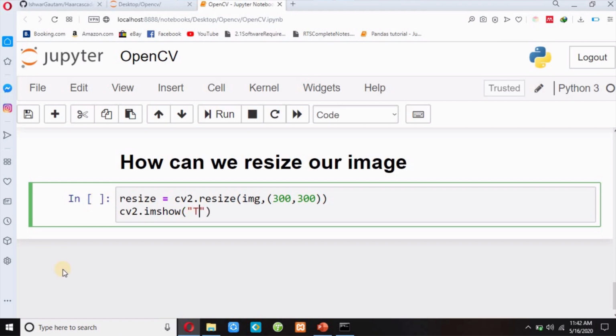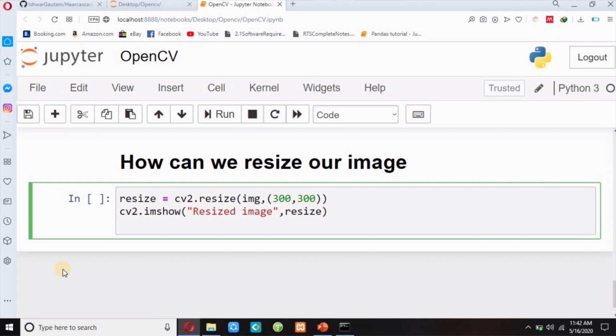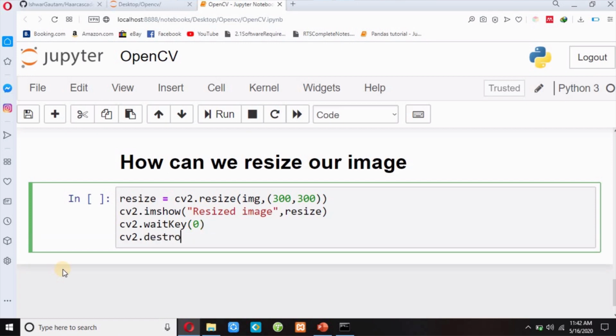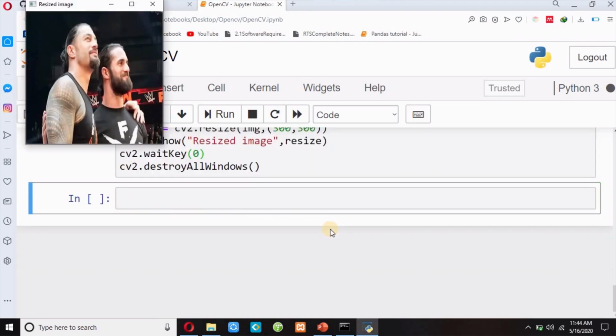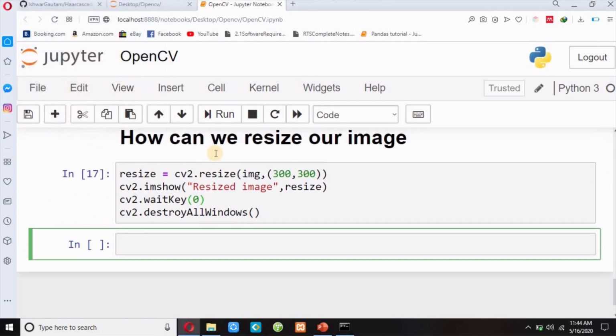I will write resized image, resized image, and then I will pass the same resize, and then as usual cv2.waitKey 0, and then cv2.destroyAllWindows. It will resize my image to this dimension, 300 by 300 pixels. Now I will execute this code. Okay, this is my resized image. I will press any key on the keyboard, it will destroy my window.